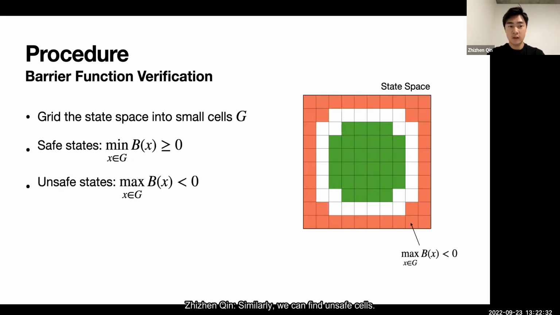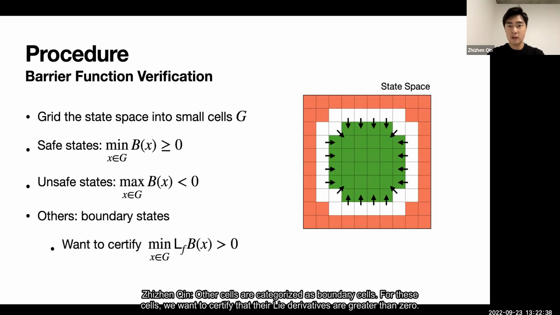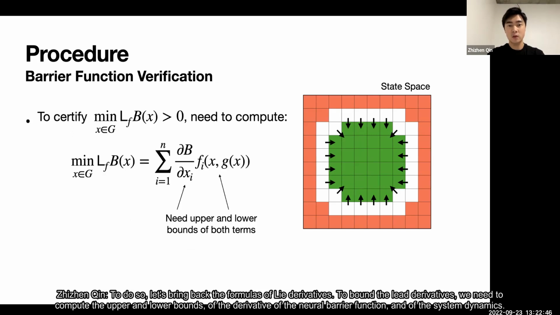Similarly, we can find unsafe cells whose output bounds are smaller than 0. Other cells are categorized as boundary cells. For these cells, we want to certify that their Lie derivatives are greater than 0. To do so, let's bring back the formulas of Lie derivatives. To bound the Lie derivatives, we need to compute the upper and lower bounds of the derivative of the neural barrier function and of the system dynamics.